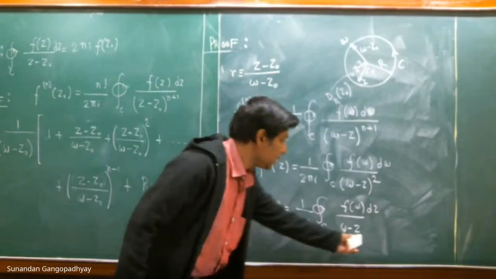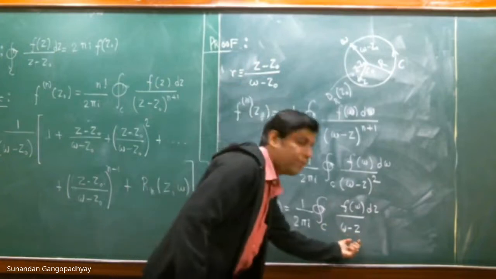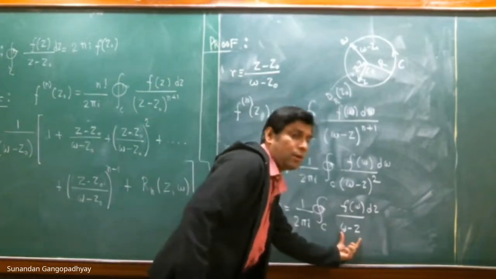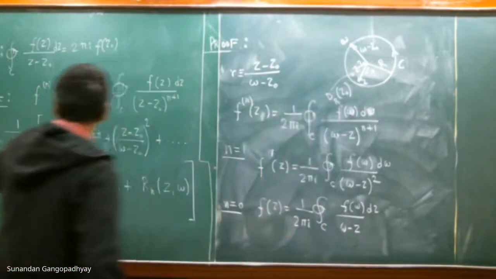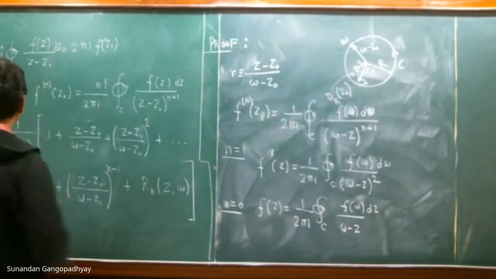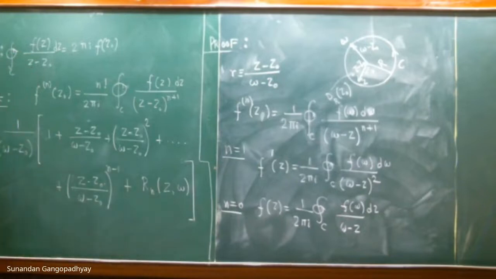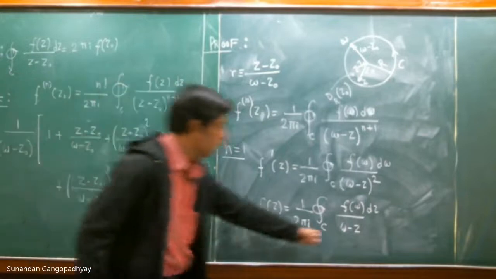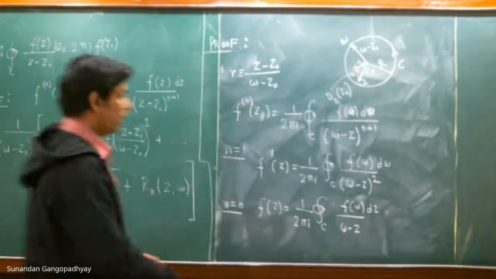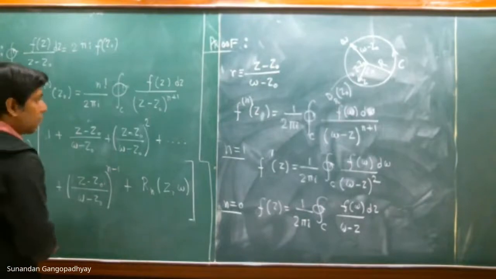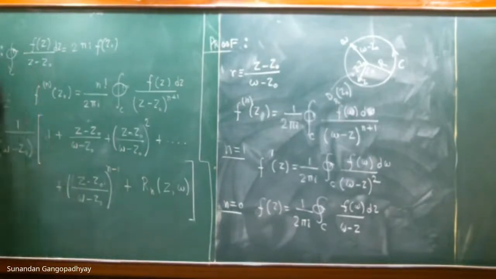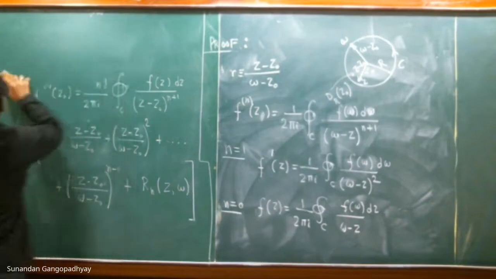So f(z) is basically this, and we have this expression for 1 by w minus z. We shall substitute this expression inside this contour integral and see what happens. If you do that, we shall get the following.